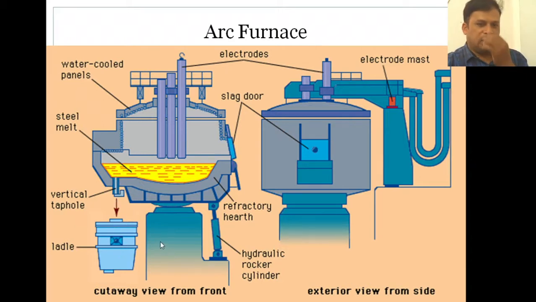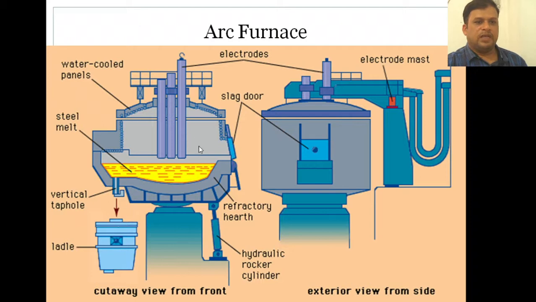And as we already discussed, the refractory hearth is there, because refractory hearth means that it doesn't allow the heat to pass through. Or we can say the place where the heat is developed is called the refractory hearth. And this hydraulic rocker cylinder means that whenever you want to get this melted steel, we have to give some hydraulic action such that the complete setup gets tilted up, and through this vertical tap hole we can collect the molten steel.